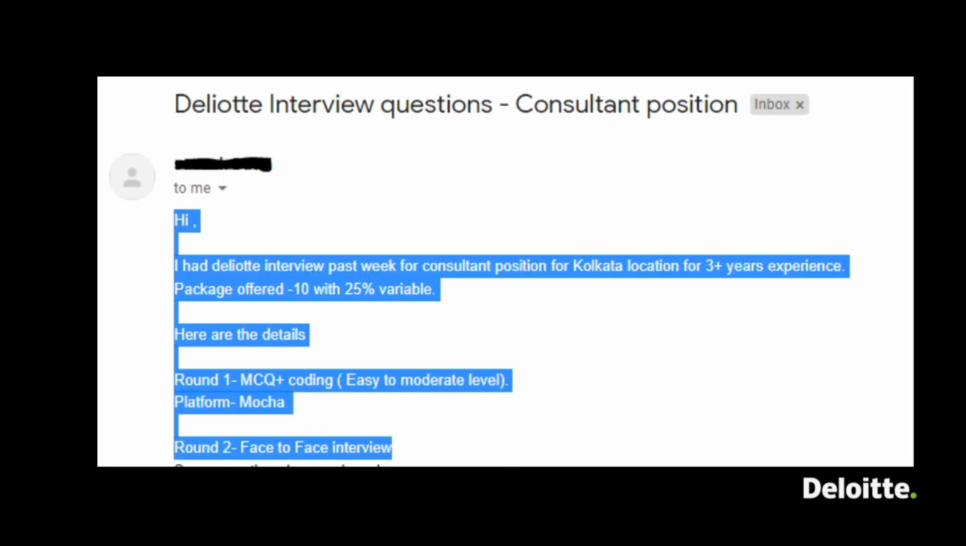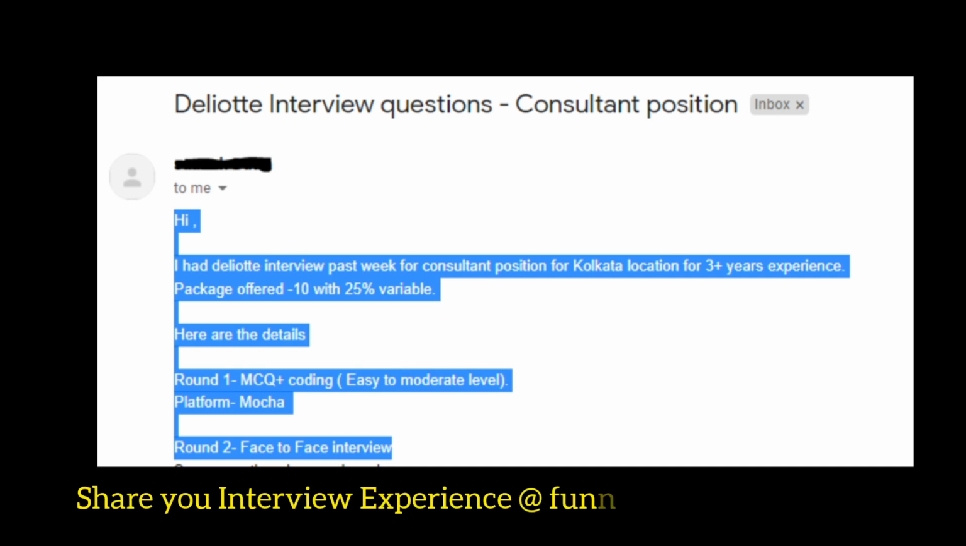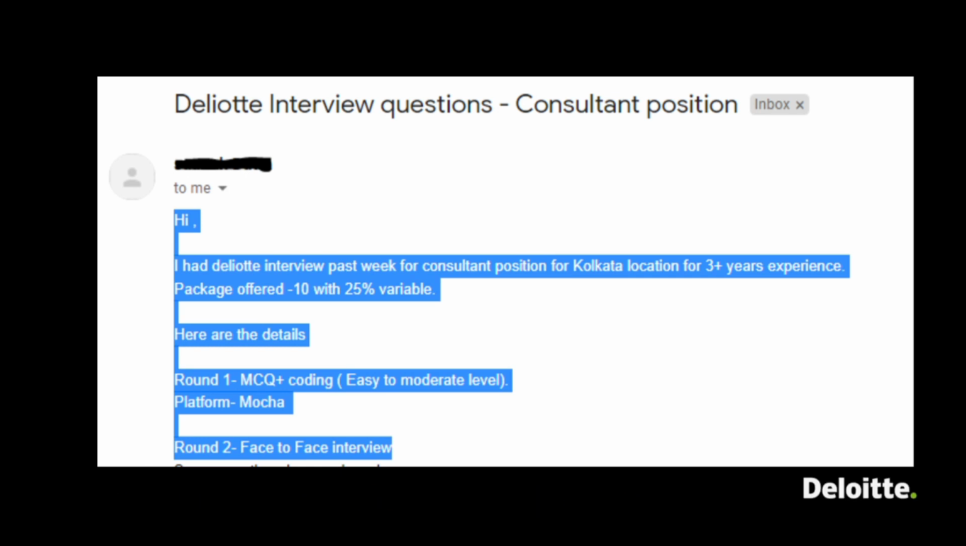So here is the mail that we got. The position for which the interview happened is for consultant position. The location was Kolkata, and the package offered is 10 lakhs per annum with 25% variable, and the experience at the time of interview was 3 plus years. Coming to round 1, MCQ plus coding, easy to moderate level, platform Mocha, and the second round was face to face. Now we are going to discuss the questions.